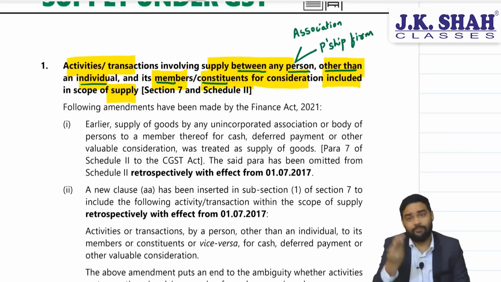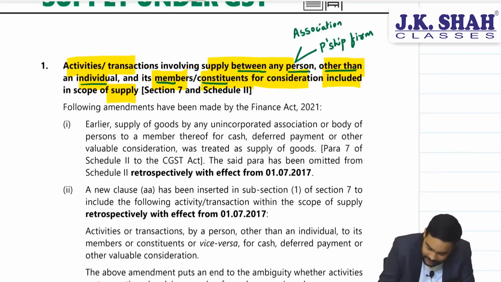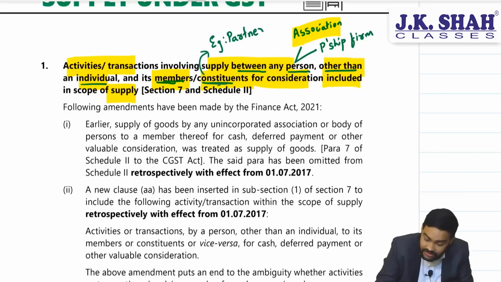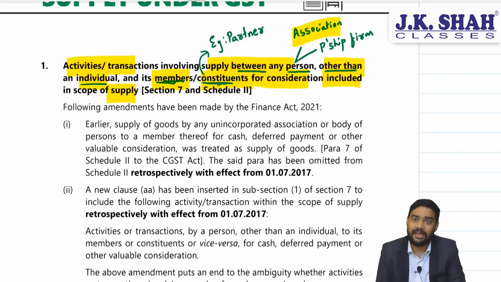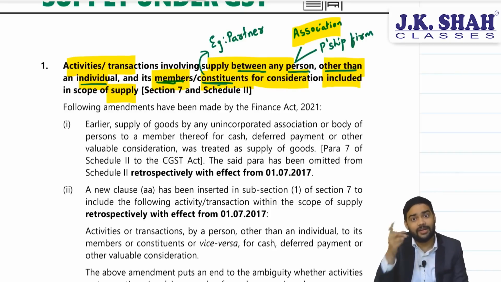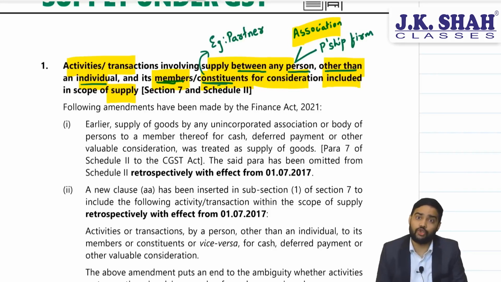Other than an individual. Obviously, these are other than individual. To its members or constituents. See, association can be read with members and constituents, for example, partners. That means this clause is so wide that a transaction between association and members is a supply, plus a transaction between partner and partnership firm will also be regarded as a supply. Possible, sir? Yes, at present the government has included it in the definition of supply under section 7. Let's read further.